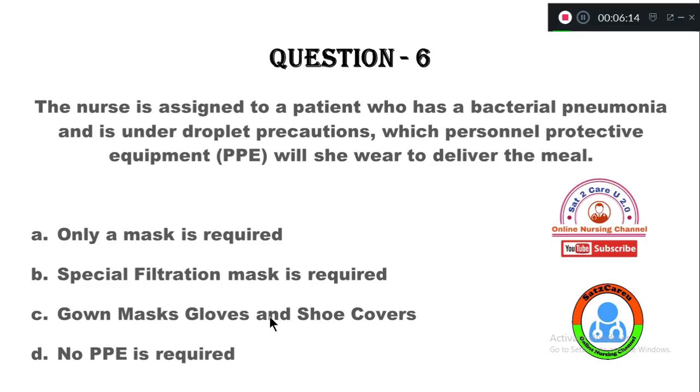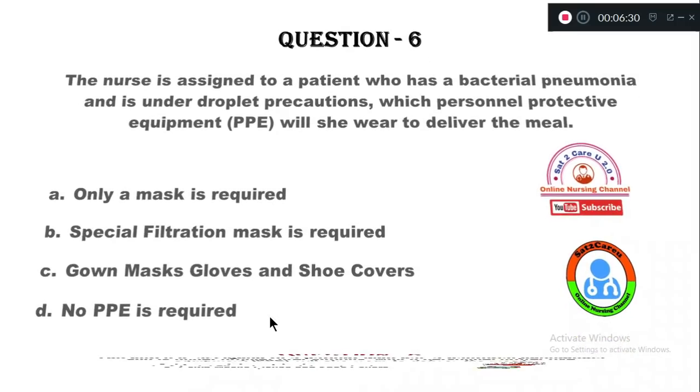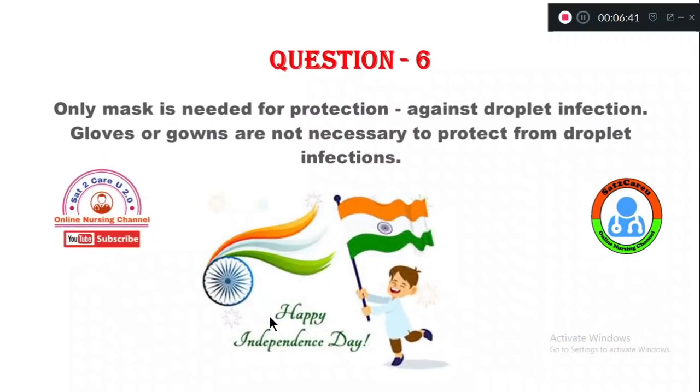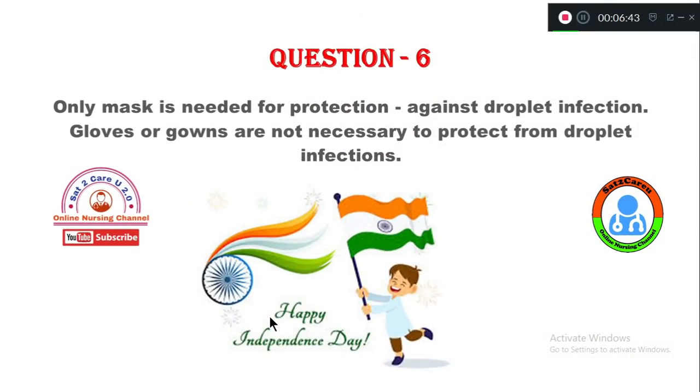Option D, no PPE is required. When you serve meals to a bacterial pneumonia patient under droplet precaution, which PPE should you wear? The right answer: only a mask is sufficient. Only a mask is needed when you go near the patient with bacterial pneumonia. So that is the rationale here.